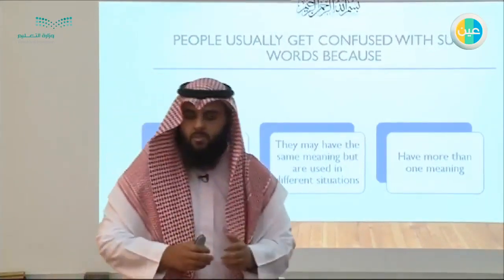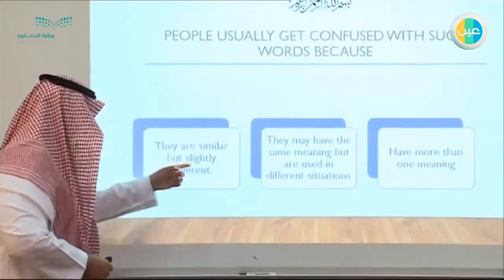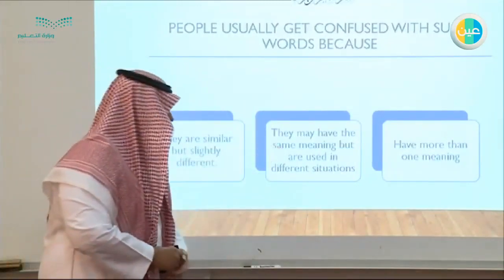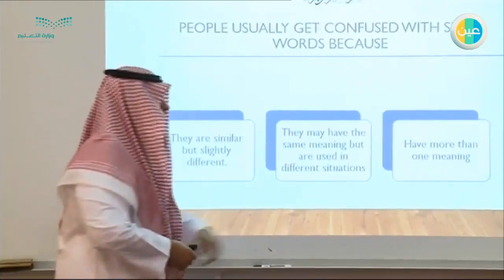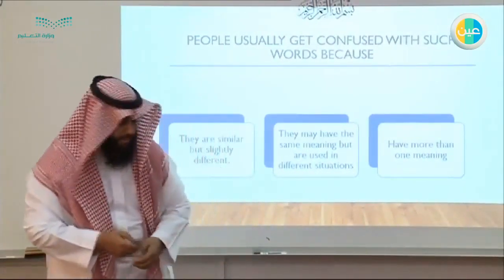They usually get confused with such words mainly because of three reasons. They are similar but slightly different. They may have the same meaning but are used in different situations. Or they have more than one meaning. So, let's check them out.